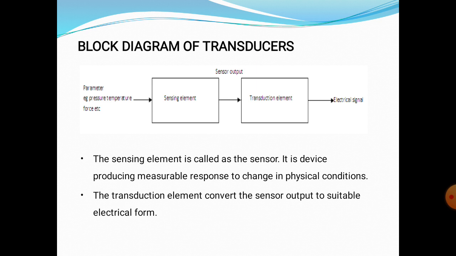And this physical condition enters the next section, that means the transduction element. It converts the sensor output to a suitable electrical form, such as voltage or current. This is the main function of a transducer.